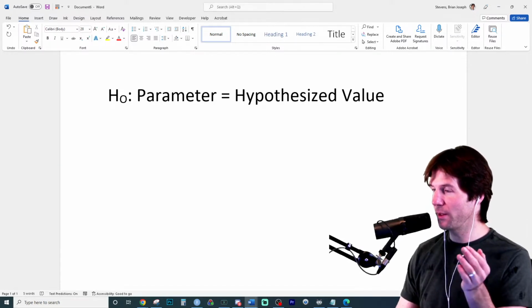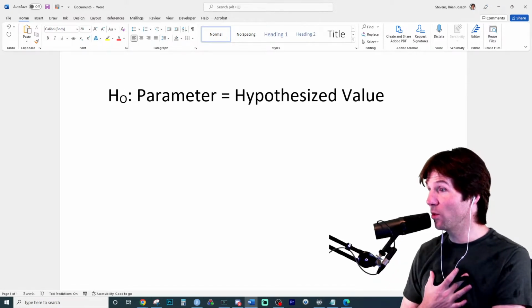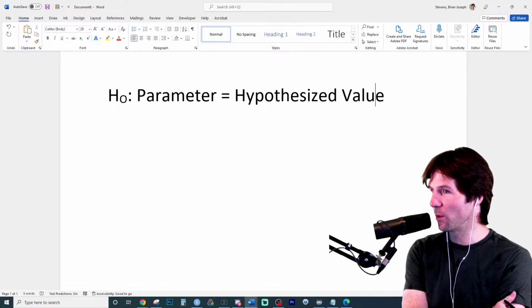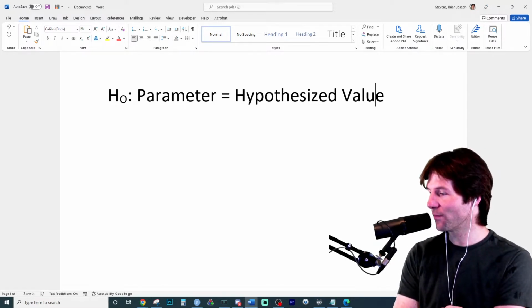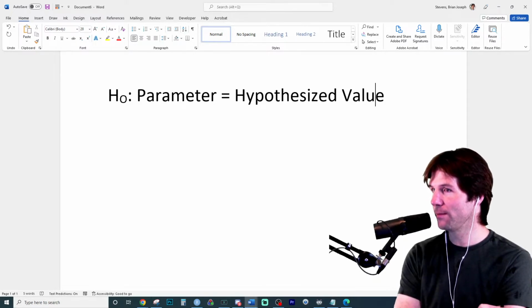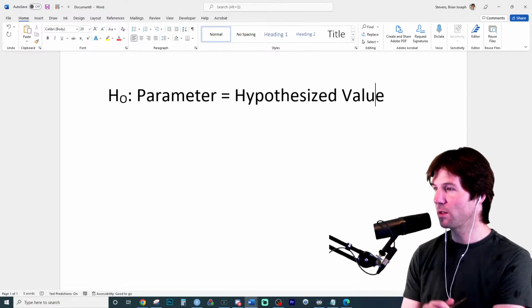So Brian's currently held belief is that the true mean of GPA of students is equal to 3.5. Think about how you'd write that. We'll do two questions on this. These are like little mini lectures doing the problem right here to make sure you understand how to write the null. So what is my parameter and what is my hypothesized value? I'll repeat the question again.